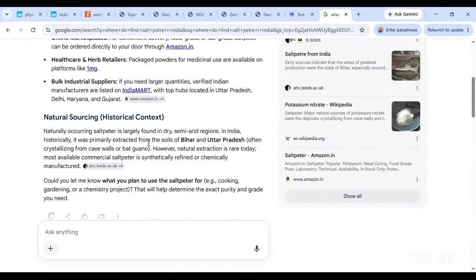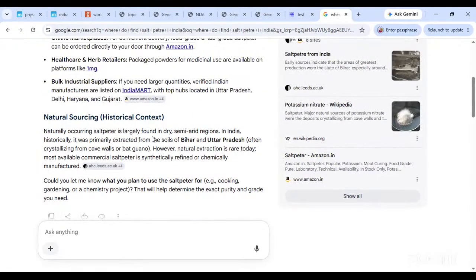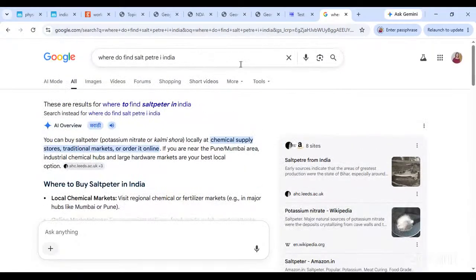Okay, primarily extracted from Bihar and Uttar Pradesh from the cave walls or bat guano. Yes, yes. Bihar and Uttar Pradesh, cave walls and bat guano. Okay, we'll look at why bat guano.